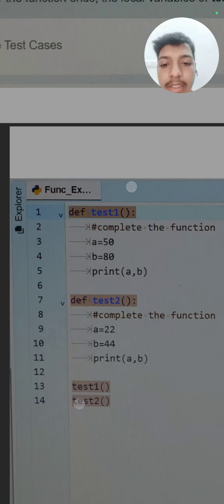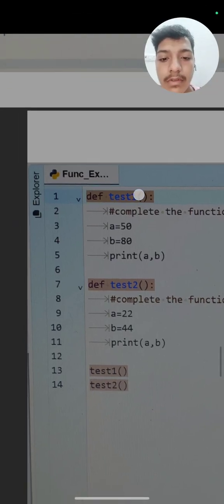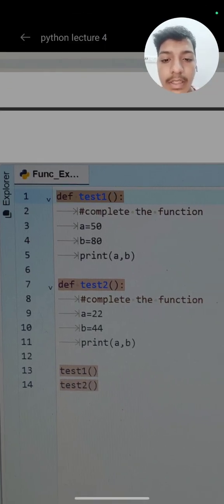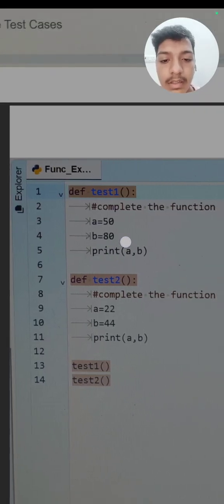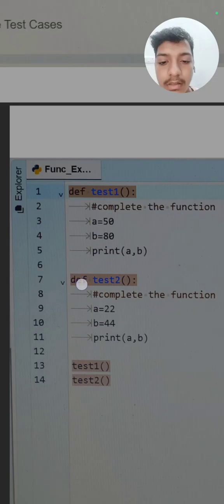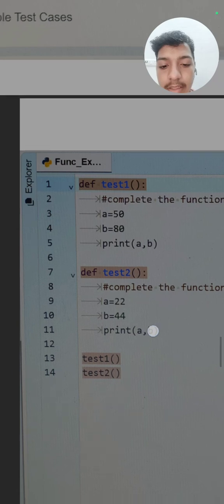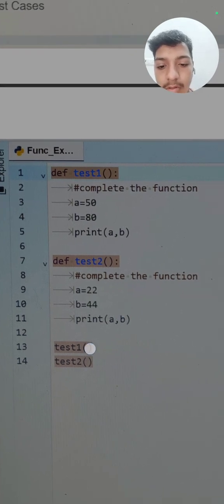So first we define a function named test1 and initialize the local variable a with 50, b with 80, and then print that. Then we define the function test2, initialize a with 22, b with 44, and then print. Then we call the functions test1 and test2.